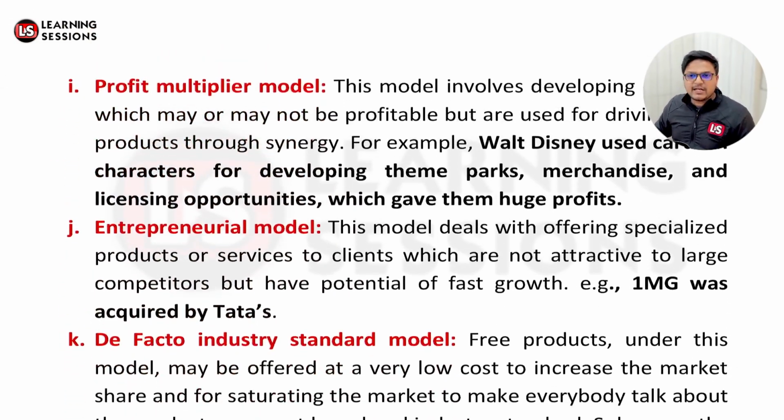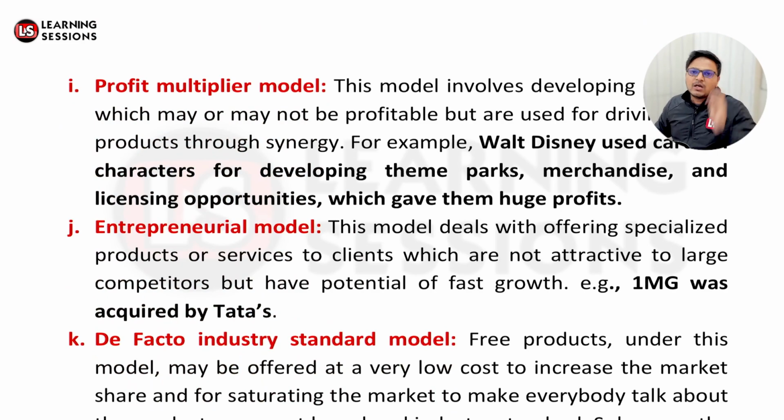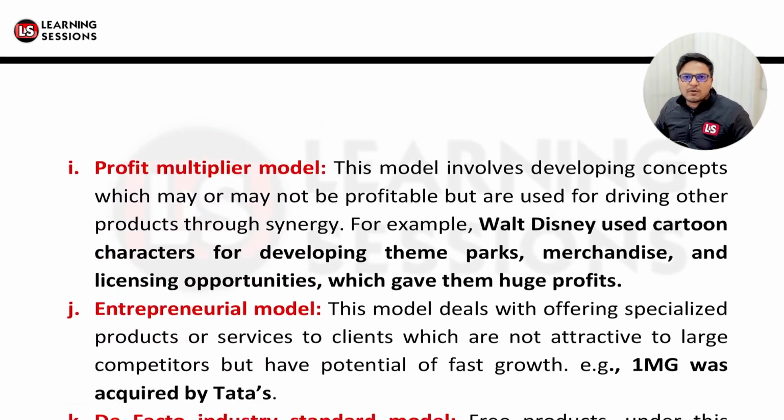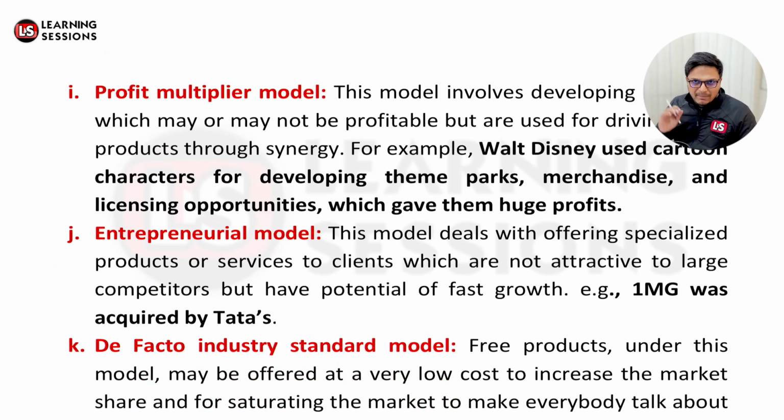Further, it's related to the profit multiplier model. Now, what do you mean by profit multiplier model? Profit multiplier model means that your basic product is not providing you with such profits, but you're having the secondary profits, due to which your profits are increased many folds, right? Like in the case of Walt Disney, they were having the cartoon characters, and based upon those cartoon characters, they developed the theme parks, they have the merchandise, they are having the licensing opportunities, which is actually giving them huge profits over there, right?